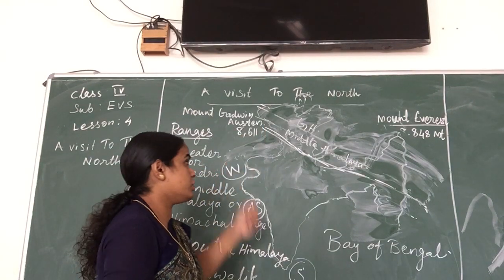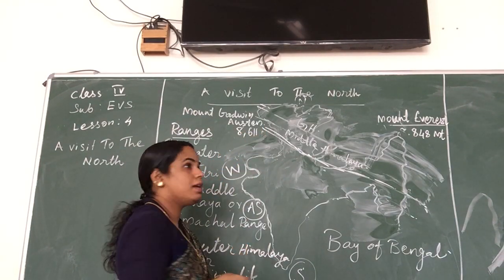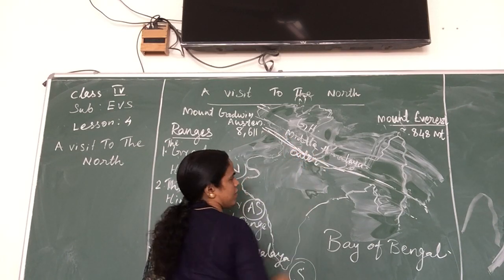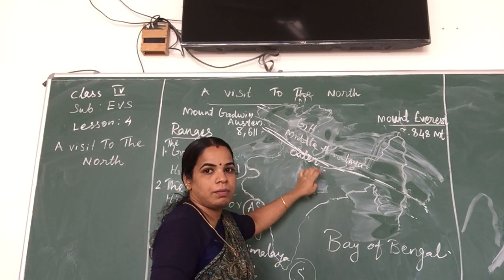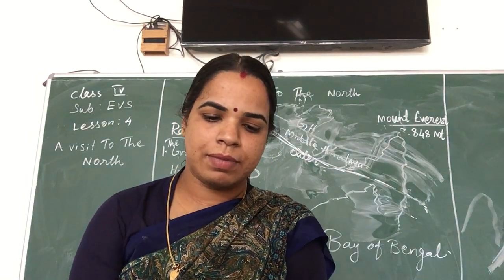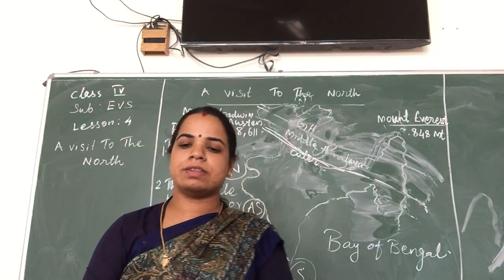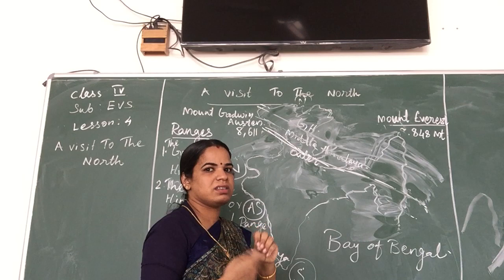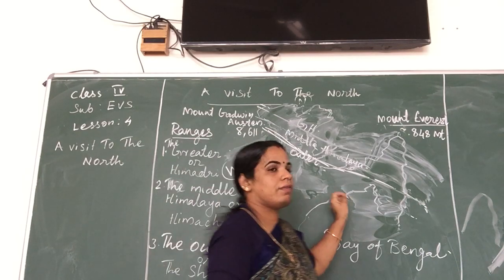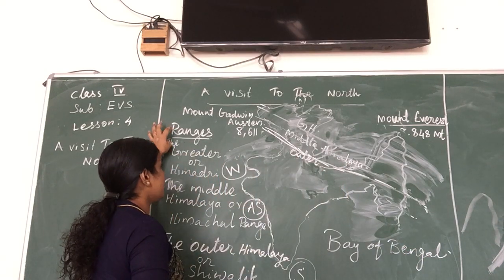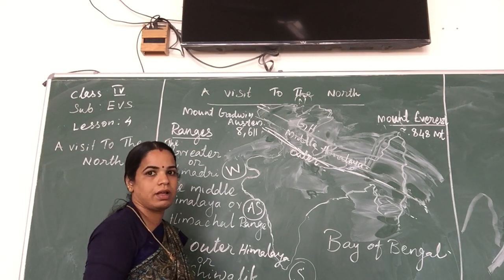Okay, there are more ranges and valleys, and the Outer Himalaya is a very beautiful place with more hill stations. Next, these three ranges are located side by side, and it is very difficult to travel from one place to another. With forests and mountain ranges, travel is very difficult, so we have to use the valleys or passes for traveling. So we know the three ranges of the Himalayas: the Greater Himalaya, the Middle Himalaya and the Outer Himalaya. So thank you.